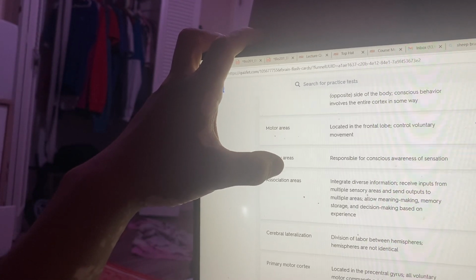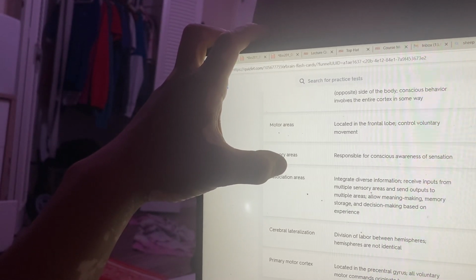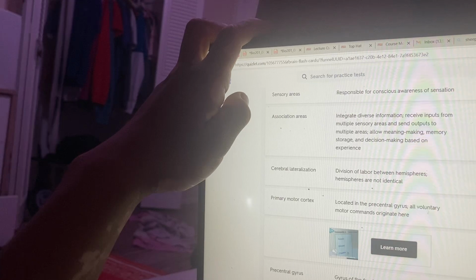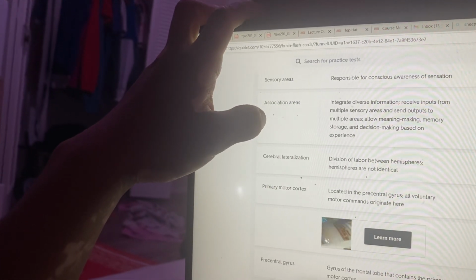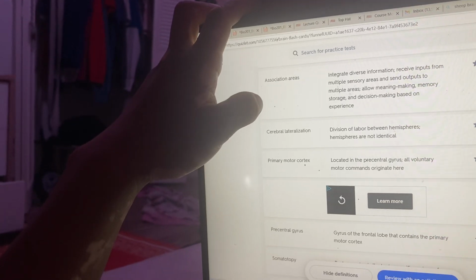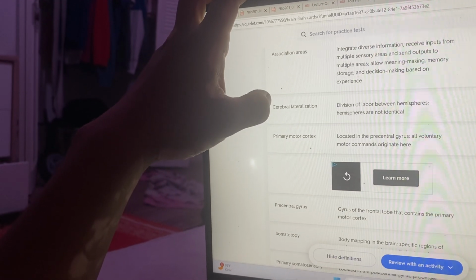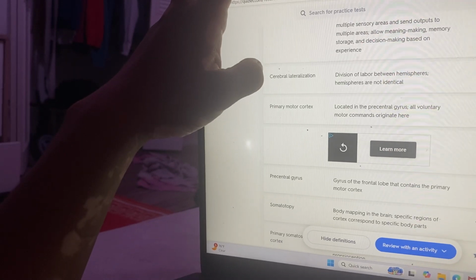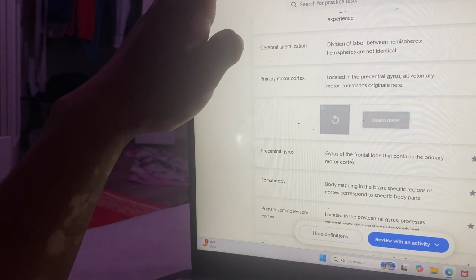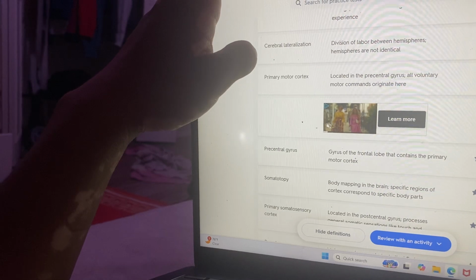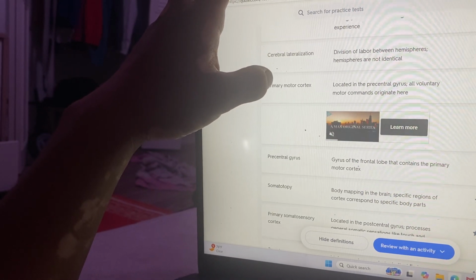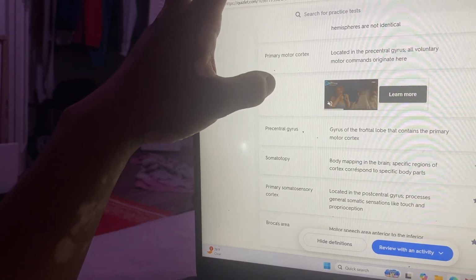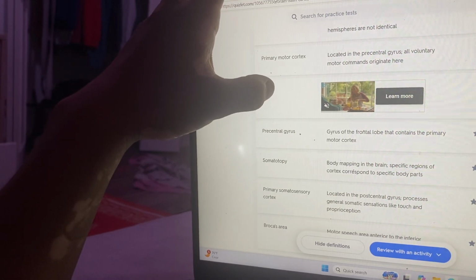Motor areas, located in the frontal lobe, control voluntary movement. Sensory areas are responsible for conscious awareness of sensation. Association areas integrate diverse information, receive inputs from multiple sensory areas, and send outputs to multiple areas. Cerebral lateralization is division of labor between hemispheres. Hemispheres are not identical.